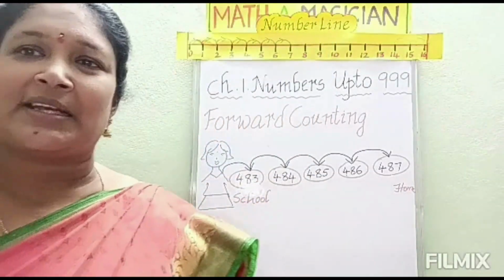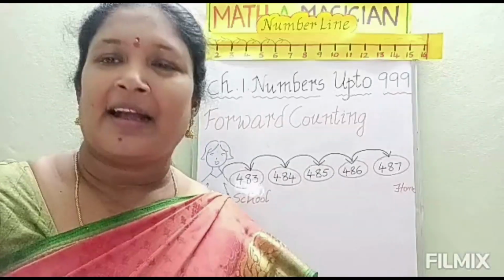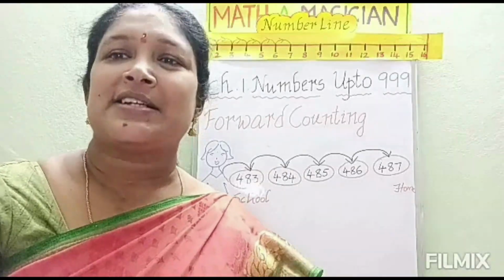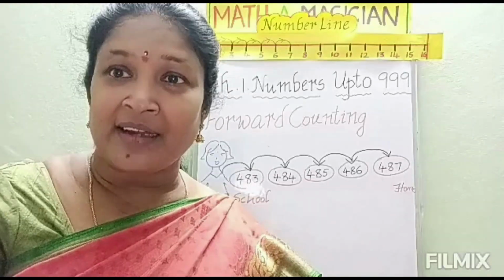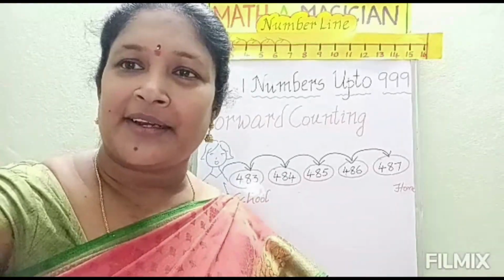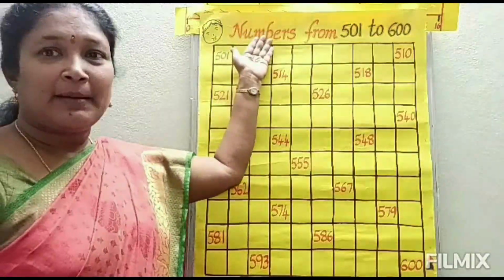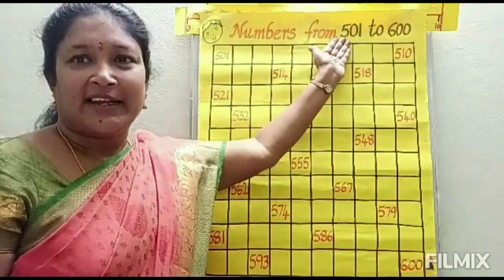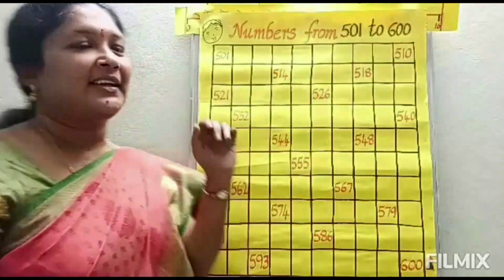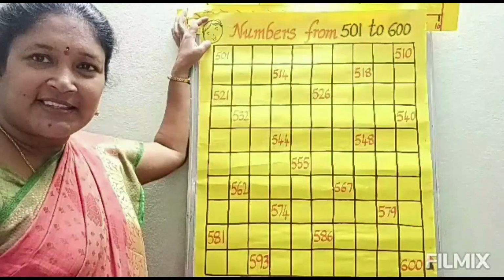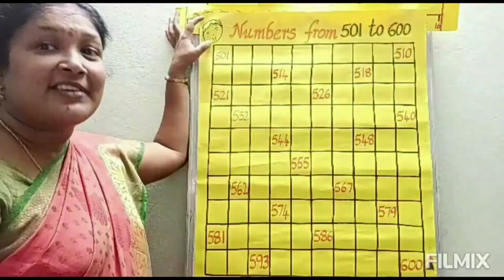Okay. So in first class you learned numbers up to 500 and now you are going to learn some more numbers, more than 500. Are you ready, children? Okay, children. See here, numbers from 501 to 600. Here one boy is there. His name is Vijay.